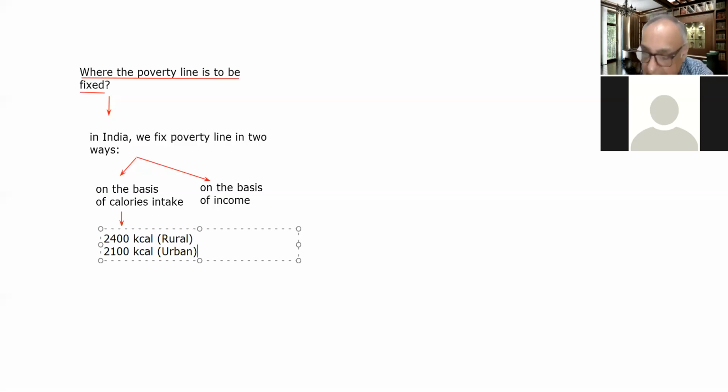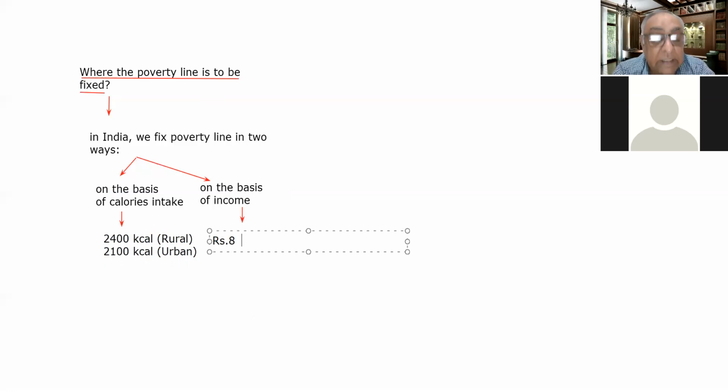This is the calorie requirement. Next is on the basis of income. In 2011-12, the income level which was fixed was rupees 816 per person per month.